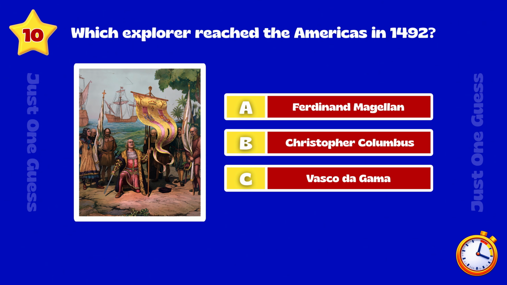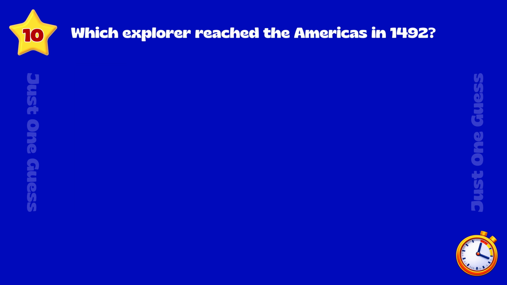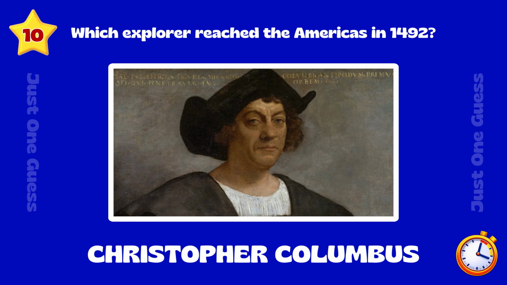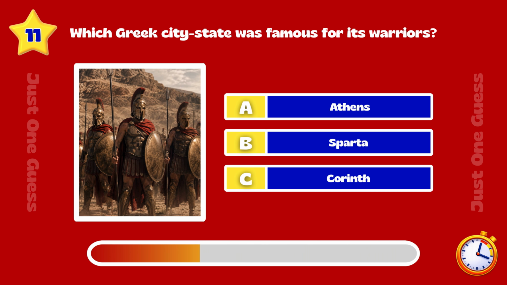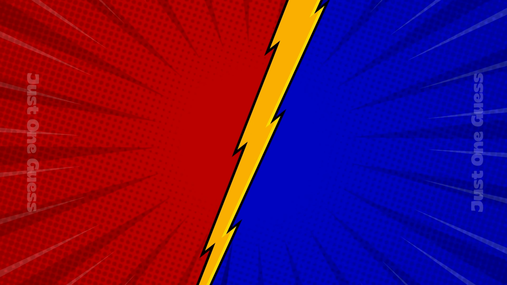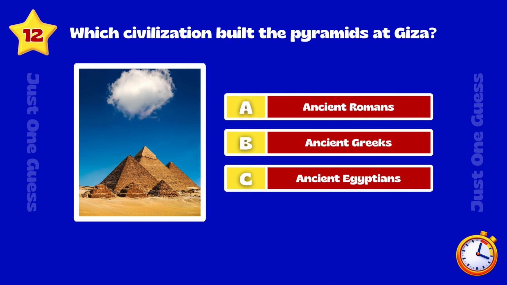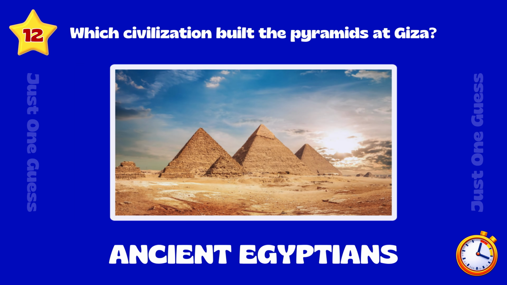Which explorer reached the Americas in 1492? Christopher Columbus. Which Greek city-state was famous for its warriors? Sparta. Which civilization built the pyramids at Giza? Ancient Egyptians.